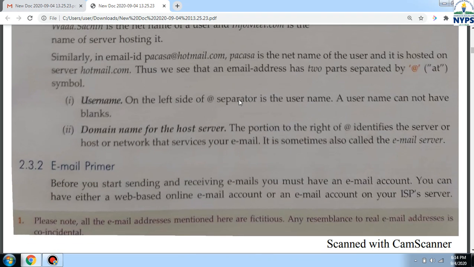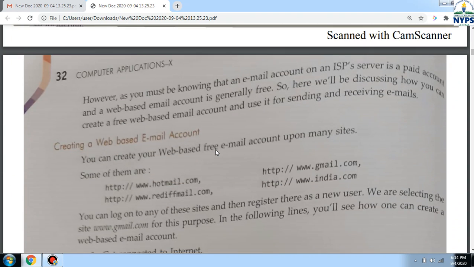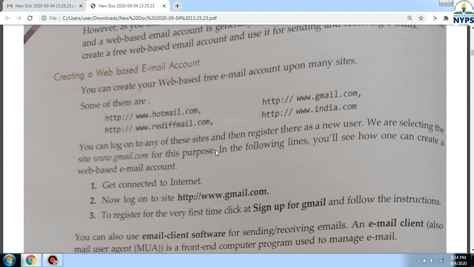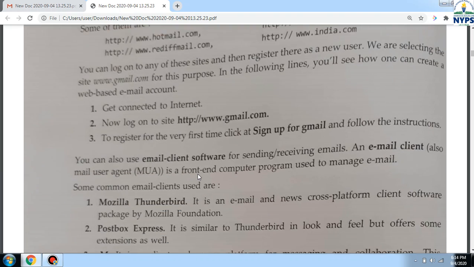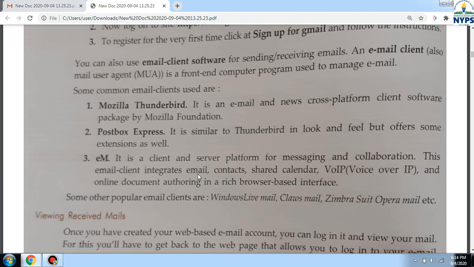So username is the name of the user and domain name is the site on which the username will be, or you can say the email account will be created. For creating any email account, we'll go to a website which offers email accounts, like hotmail.com, gmail.com, rediffmail.com, india.com. We can open any of the websites, then enter our details, and then we can create the email account.